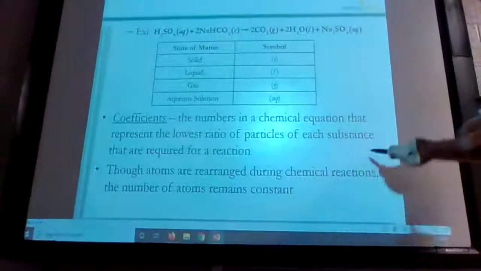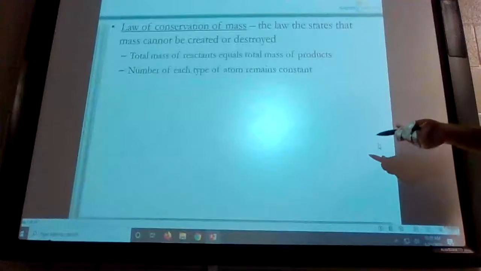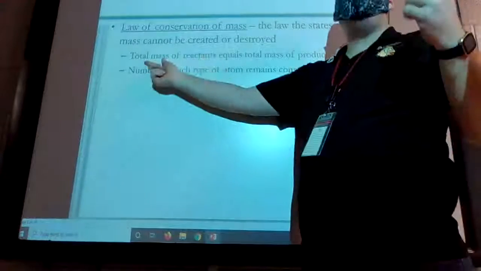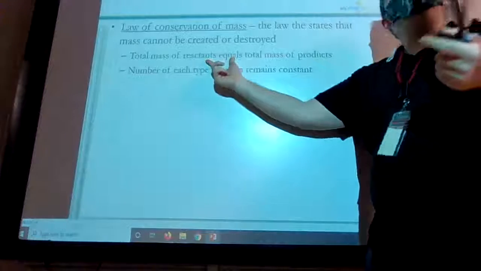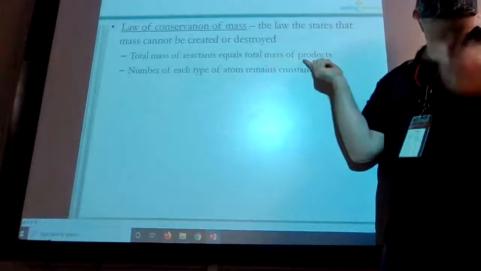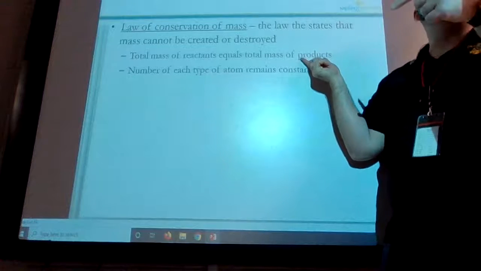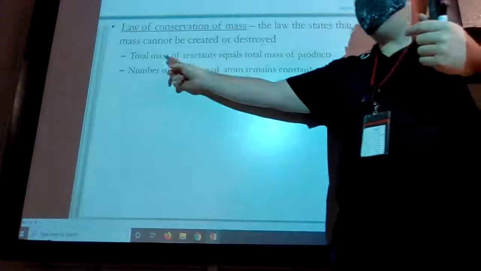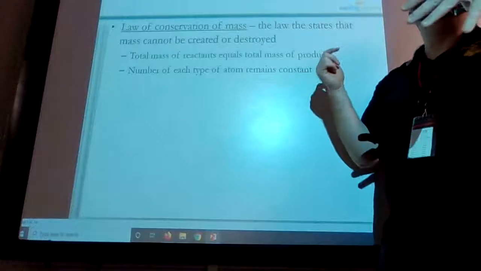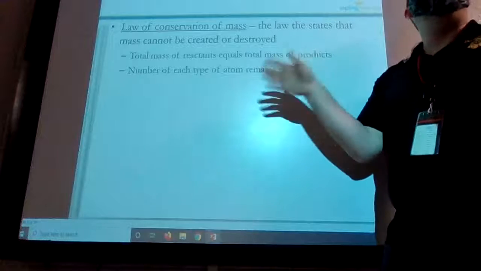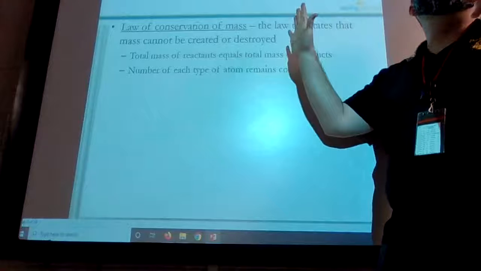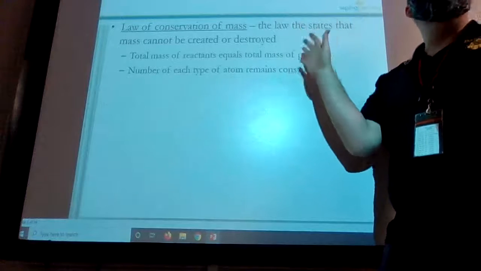Now, let's see what they get to next. We already talked about the law of conservation of mass, and they're basically going to tell you the total mass, the weight of all the stuff that goes into your beaker needs to equal the weight of all the stuff that comes out. So whatever goes in has to come out. It's not just by the weight, it's the number of each type of atom. If I put 5 oxygen atoms into my beaker, it doesn't matter what other chemicals are in there, what chemical reaction happens, 5 oxygen atoms have to come out. There's no way around that.